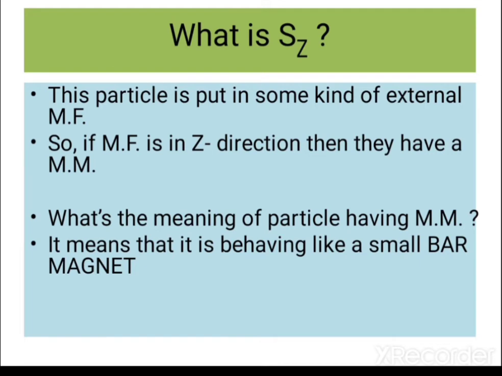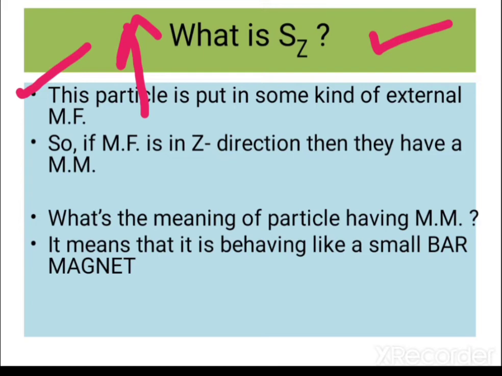You might be thinking about Sz because this term is repeating again and again. So what is Sz? Suppose there is a particle which has a spin rotational motion, and this particle is then put in some kind of external magnetic field. If the magnetic field is in the z direction, like in this way, then they have a magnetic moment.